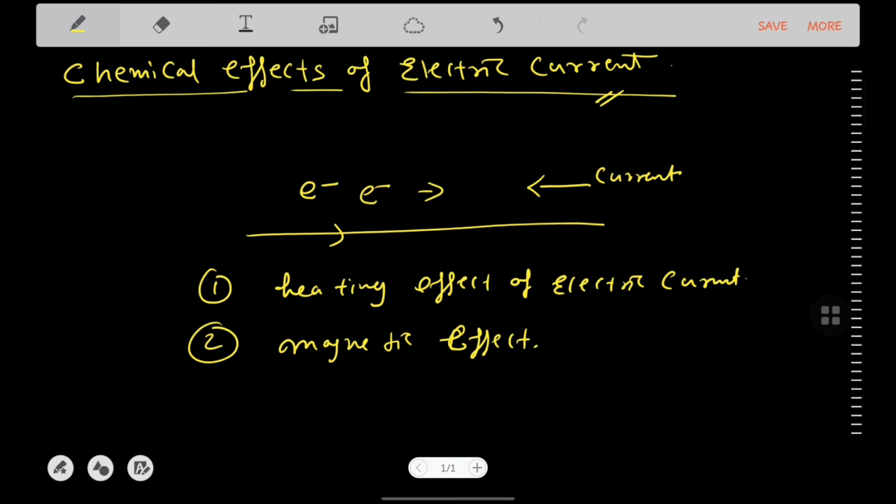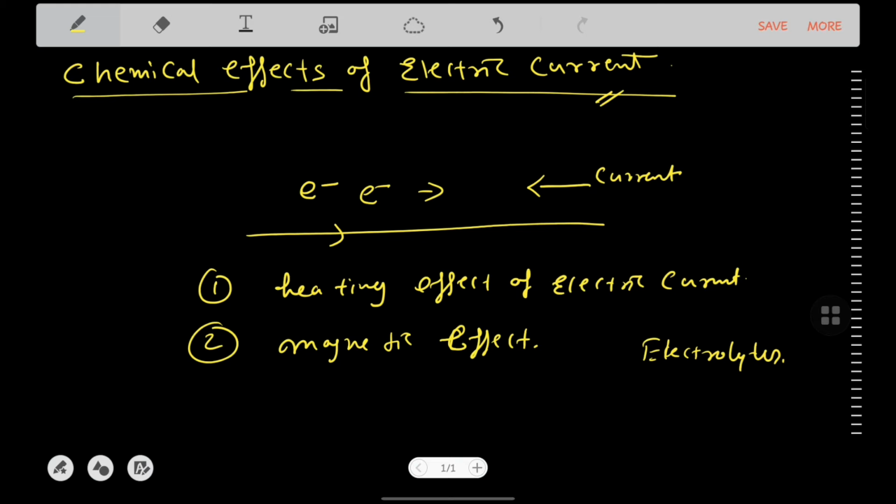Now in the same way, when electricity is passed through an electrolyte, we have already seen what an electrolyte is. We can say an electrolyte is a substance which gives ions when melted or dissolved in water.